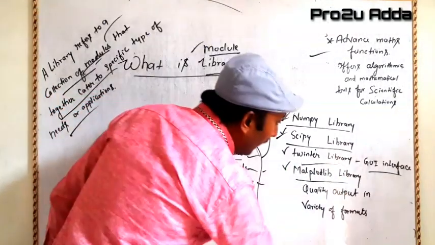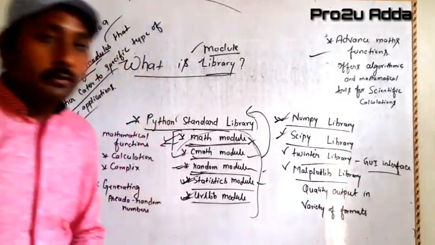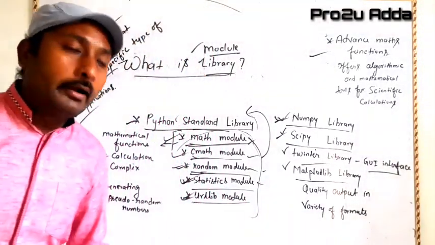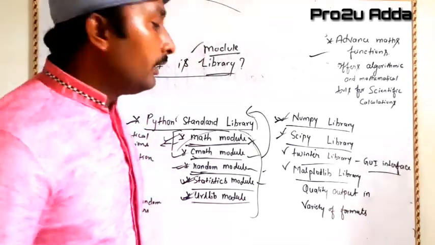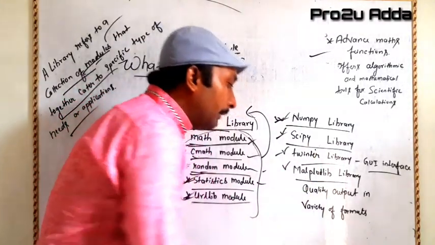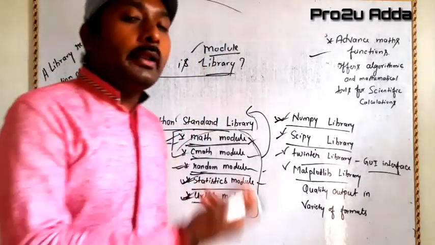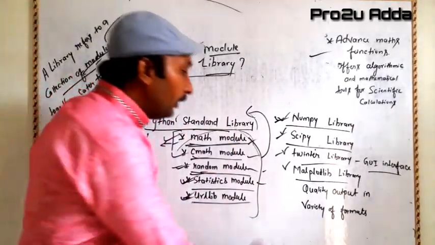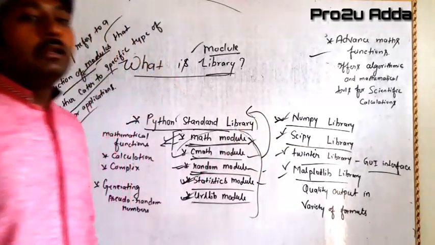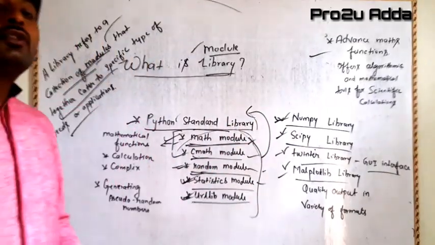Then what is the Tkinter library? Tkinter library offers us to design a GUI interface. We all know that a graphical user interface is widely demanded. So to create this type of interface, we have to prefer the Tkinter library. What is the Matplotlib library? When we have to give a quality output in numerous formats on data, we have to prefer the Matplotlib library.